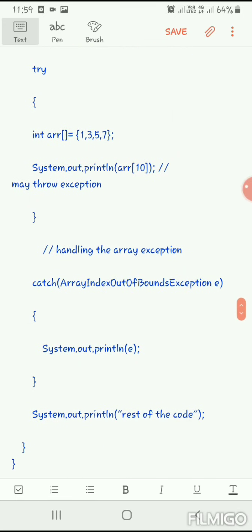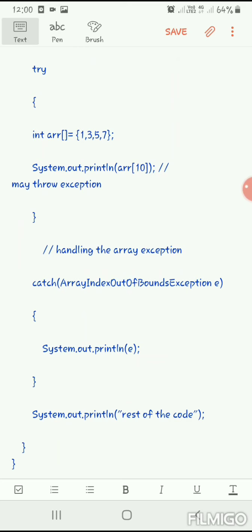Now it is the array index out of bounds exception. So what is tried? We create an array arr, an integer array which has 4 values: 1, 3, 5, 7. Now we print array of 10, the same thing. We have only 4 values in the indices 0 to 3.